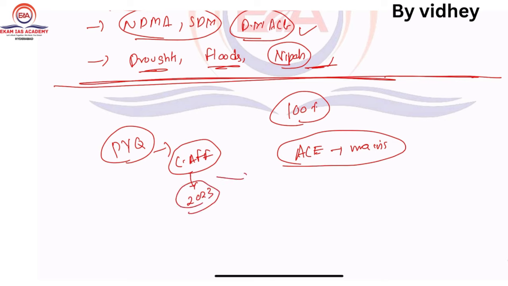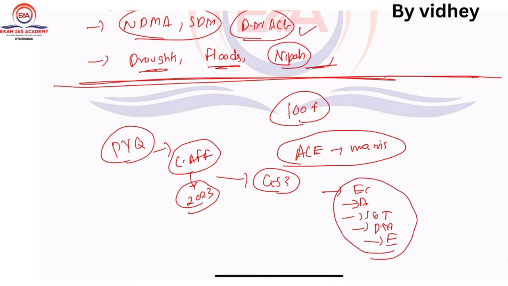From the point of GS3, we have done economic development, agriculture, S&T, disaster management. The other one is environment, right? So we have covered these dimensions. Apart from this, internal security. We have covered as much as possible.